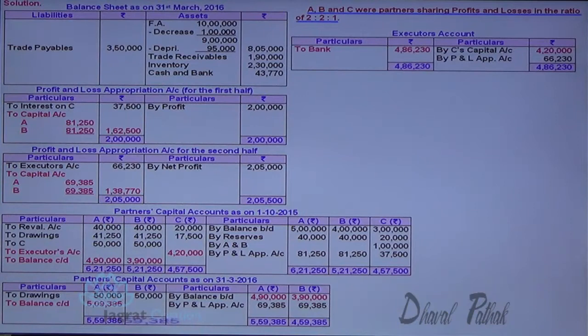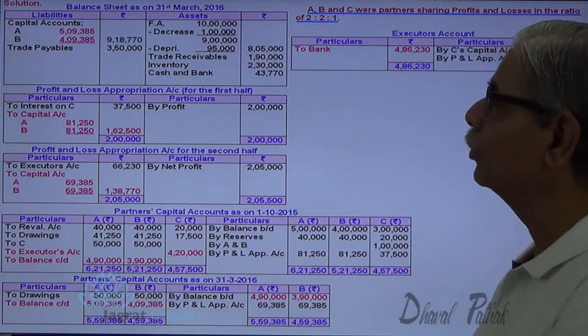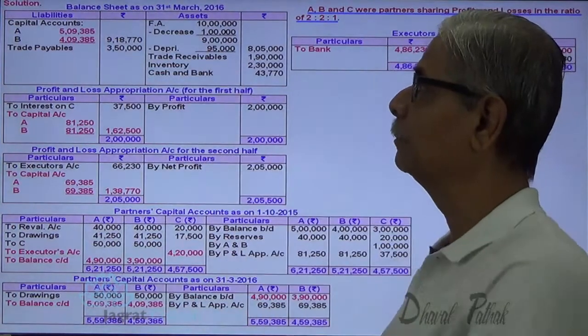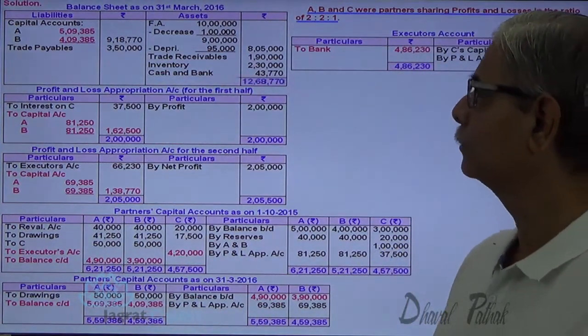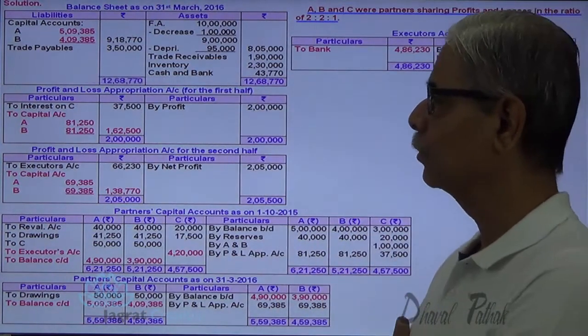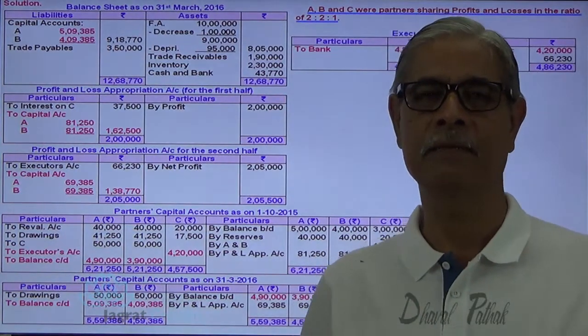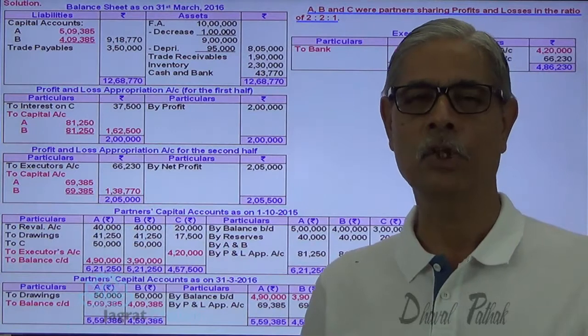In the same way, work out the balance for B. This capital balance will go to the balance sheet for A and B. Now your balance sheet total should agree. If you total the liability side as well as the asset side, you will find the total to be 12,68,770. This is how the sum gets solved.